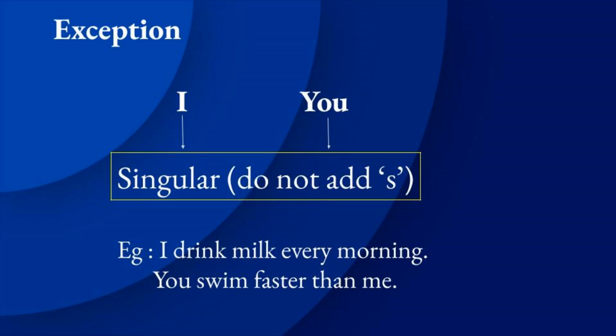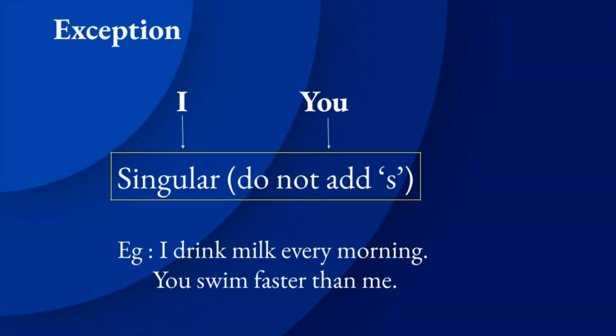Students, now we are going to see some exception cases. Look here, two subjects are there. One is I and another one is you. When we are using the subjects as I and you, we do not add s to the verb. What we have to do? When we are using subjects as I or you, we do not add s. No need to add s to the verb.